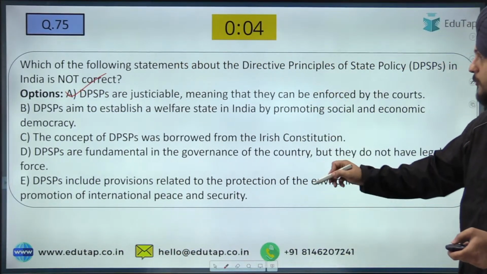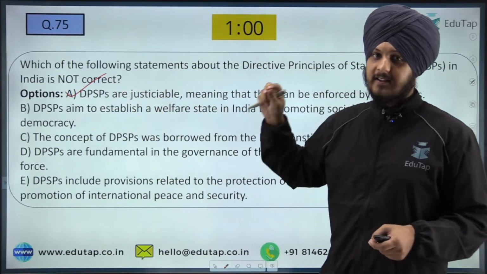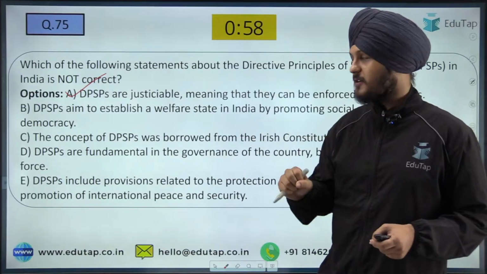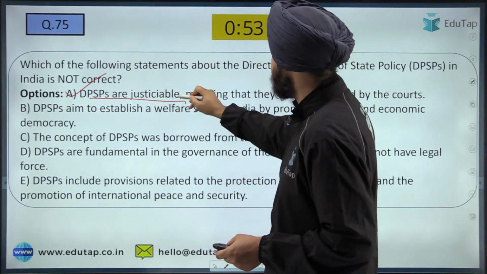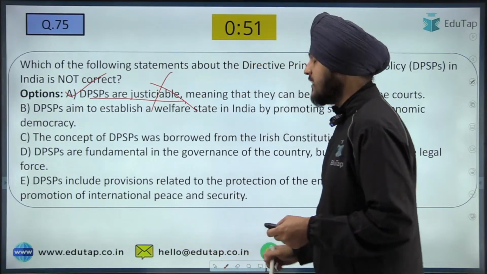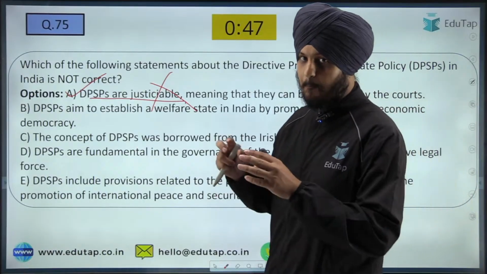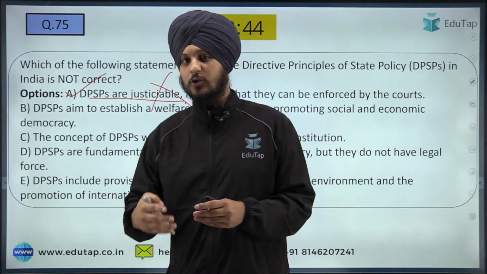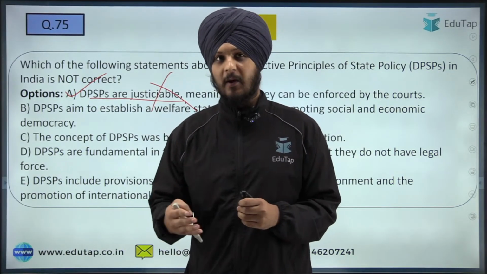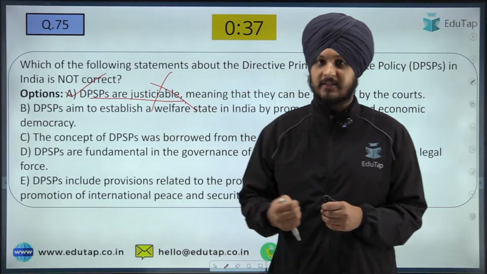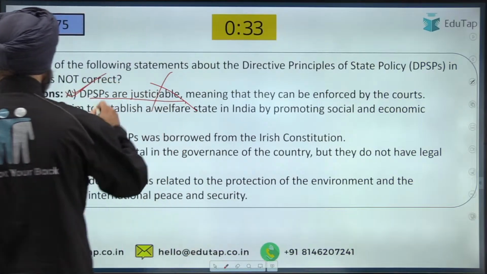Why the A option? Because this is the statement with which the DPSPs are different from the fundamental rights. If we talk about this statement, that DPSPs are justiciable, no, they are not justiciable. Though they act as the guiding light to the government with respect to the enforcement of policies and the implementation of programs, they are not justiciable and they are not enforceable by the courts. So this is the idea regarding it. Very easy question, the basic idea regarding the DPSP.